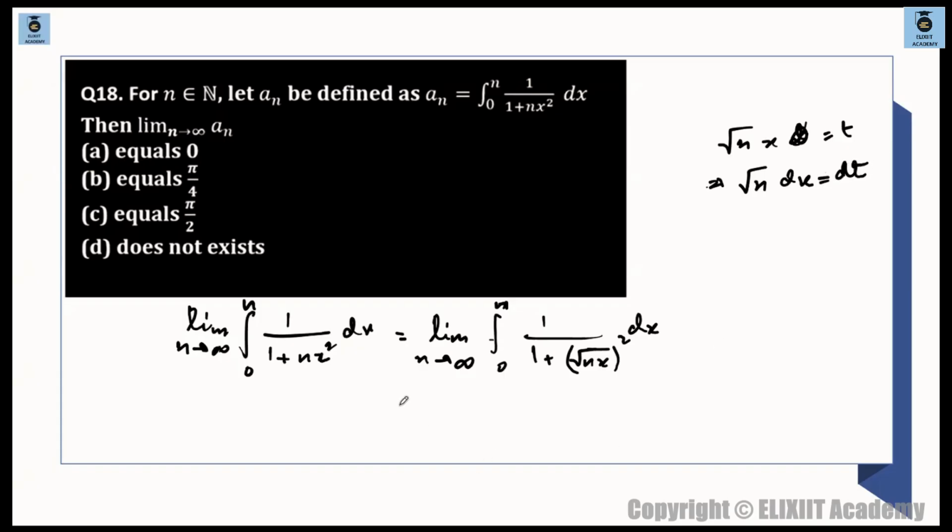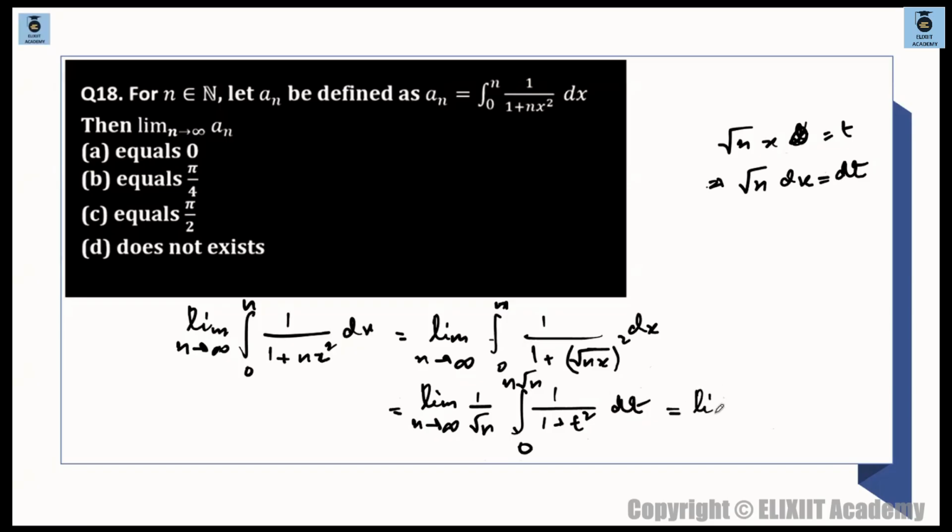ठीक है, तो ये हो जाएगा 1 by n. देखो 1 by n एक बाहर आएगा. So limit n tends to infinity, 1 by root n comes down, and this becomes integration. अच्छा, lower limit will be 0 only. ये 0 के लिए 0 होगा. और when x is equal to n, this will be n root n. So n root n and 1 upon 1 plus t square dt. ठीक है, and what is this?